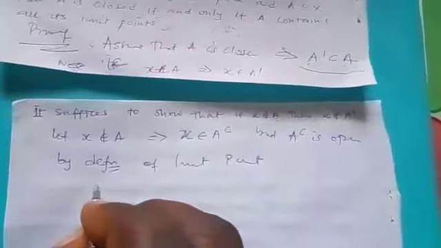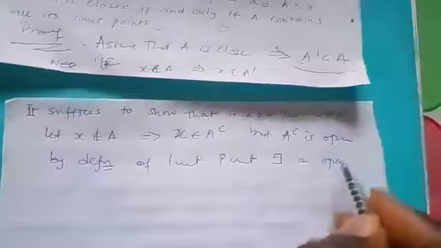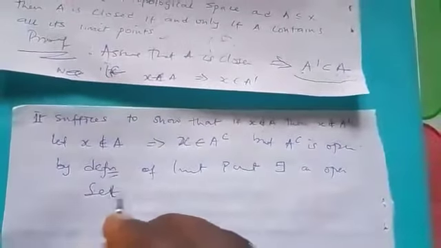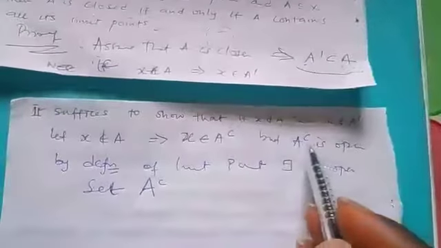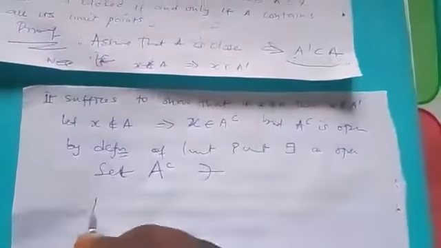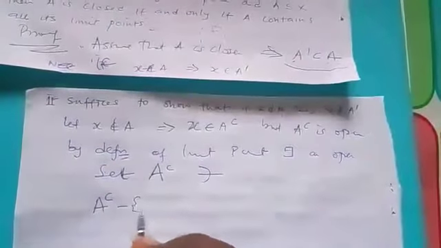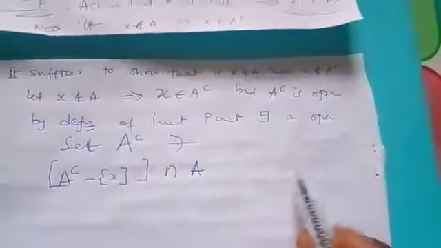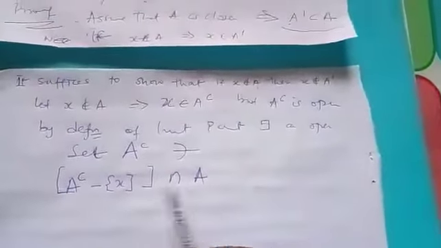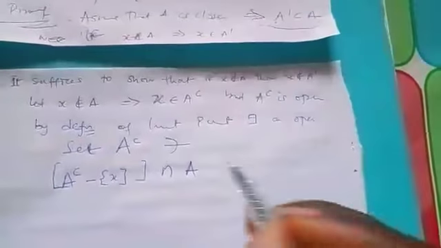So by definition of limit point, we normally say that there exists an open set G. But now we have produced an open set A complement. So there exists an open set A complement such that A complement minus X, we normally say intersection A. Now here we don't know what it will give us, although by definition it is not empty. But let us see whether it will be empty or not.